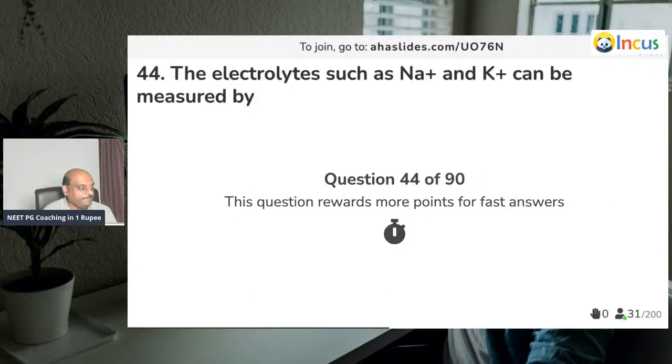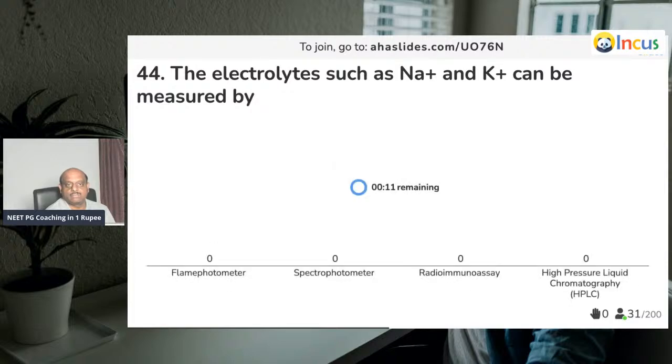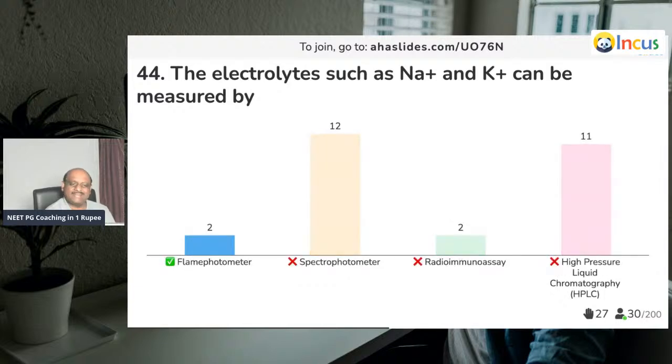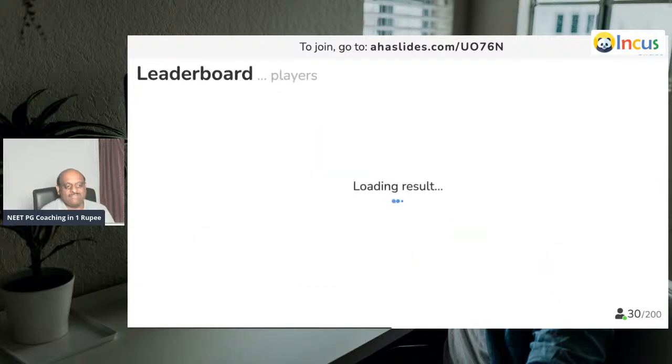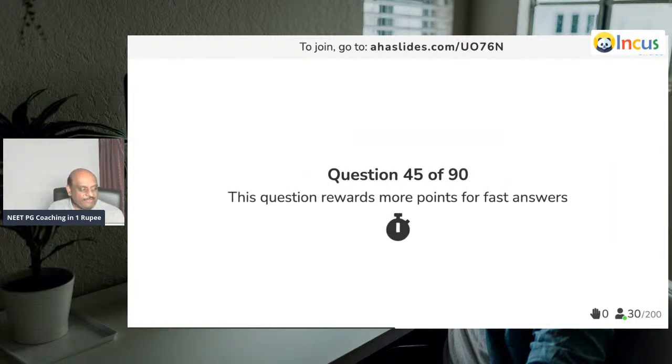Question number 44. The electrolytes like sodium, potassium, how do you measure them, doctor? Is it flame photometer, spectrophotometer, radioimmunoassay? How do you measure sodium, potassium? This is a bit tricky question. Only 2 of you are right. Flame photometer is what you need to remember. All the top guys, SP, Sankit, Tom, Anju, everyone is gone. Question number 45.